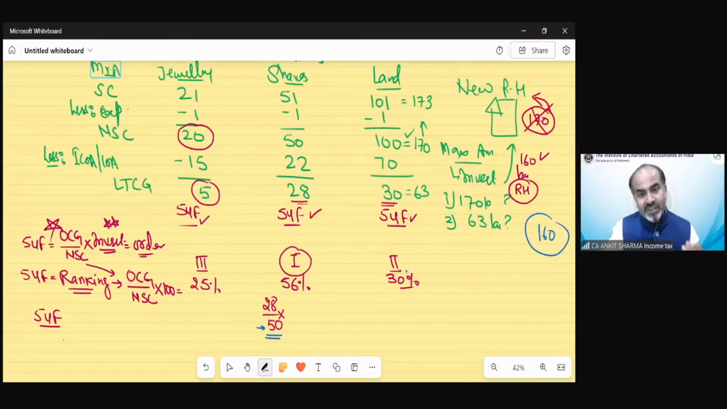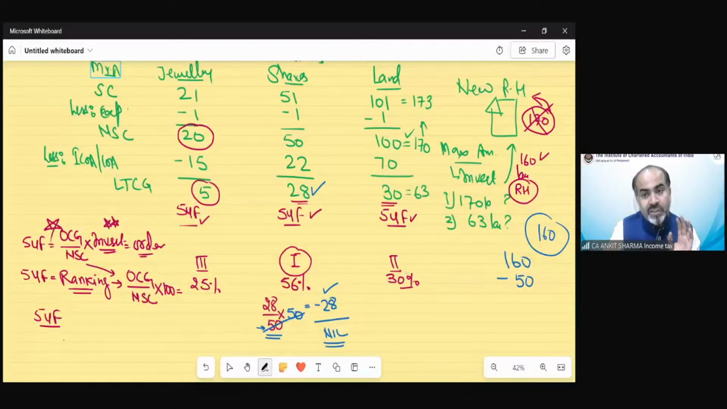So from shares, we can invest maximum 50. So that means the exemption would be 28 lakhs. So 28 lakh was the capital gain, 28 lakh is the exemption. So taxability in this case is nil. Now out of 160 lakh investment, we have utilized 50 lakh consideration from shares. So the remaining is now 110 lakh rupees.